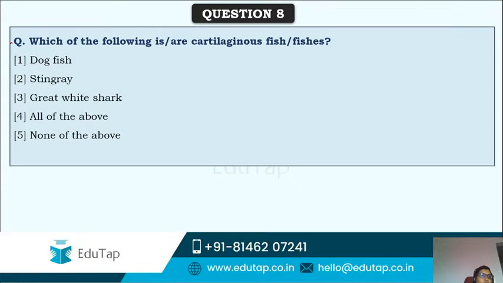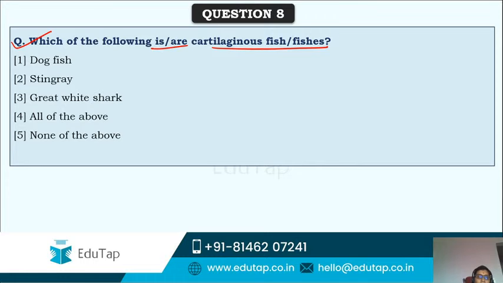Next, which of the following is or are cartilaginous fishes? Rather than bones, cartilage is present in them. Anyone?